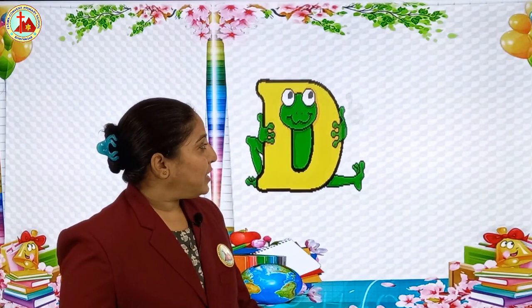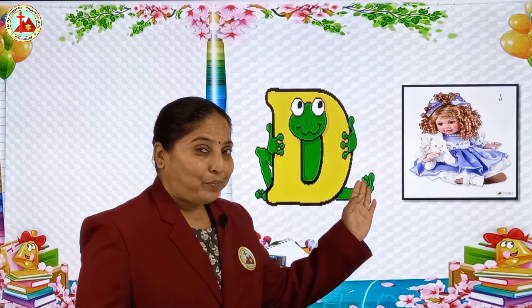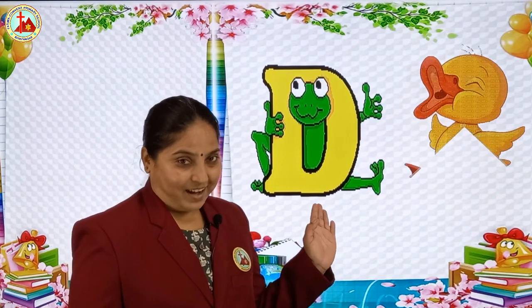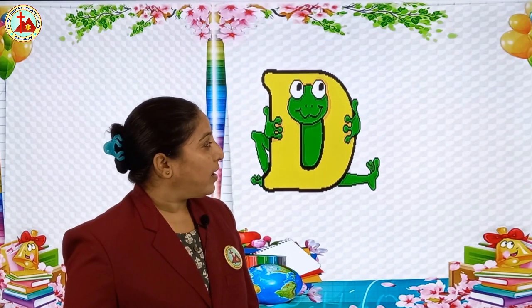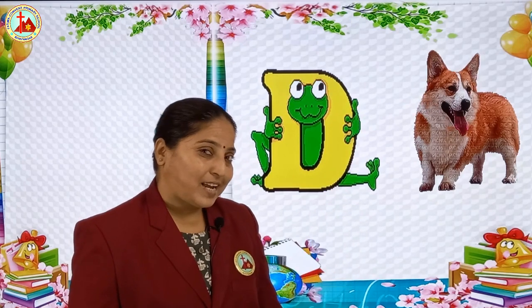Now next letter is D. See children? D for beautiful doll. D for, yes, let's see, duck. D for duck. D for doll. D for duck. D for dog. Dog is a domestic animal.